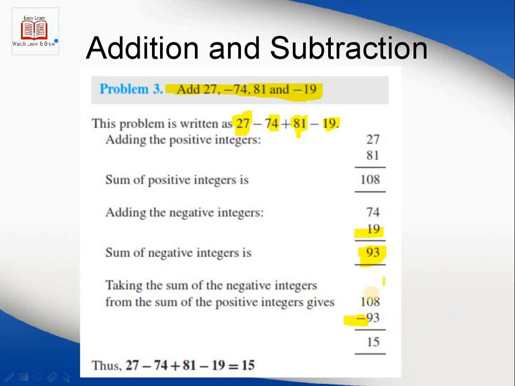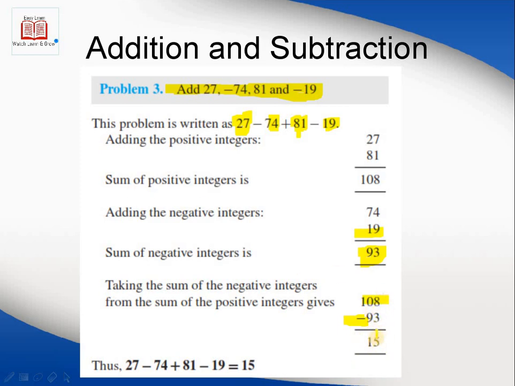So by doing so, 108, that is the sum of the positive numbers, we are going to subtract the negative, that is 93, the sum of the negative integers, from the 108, the sum of the positive integers. The answer is always the same procedure.